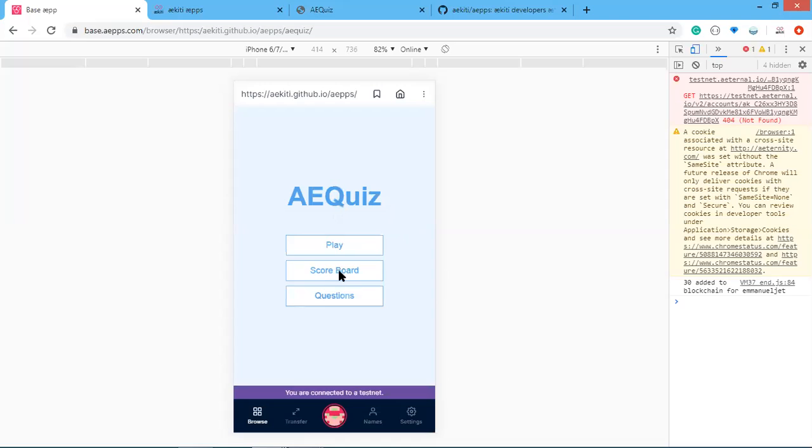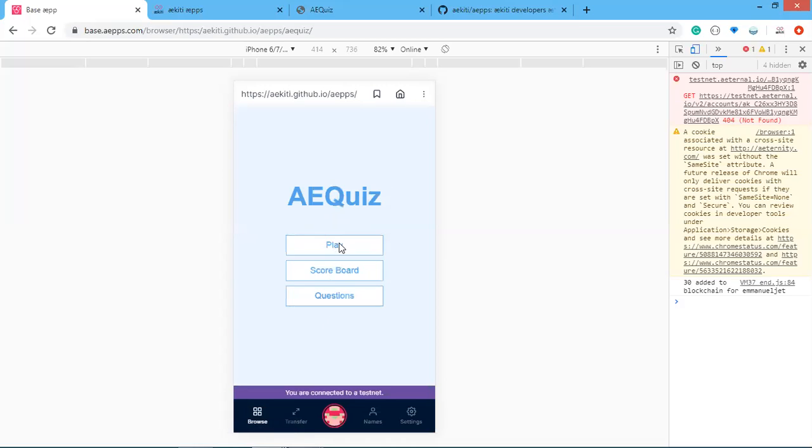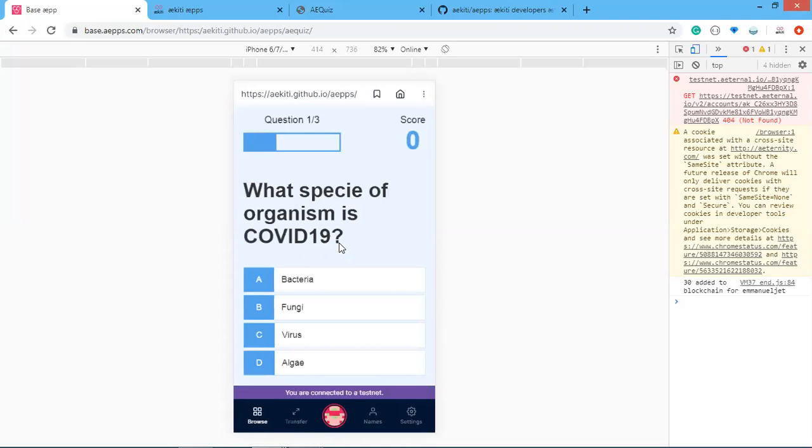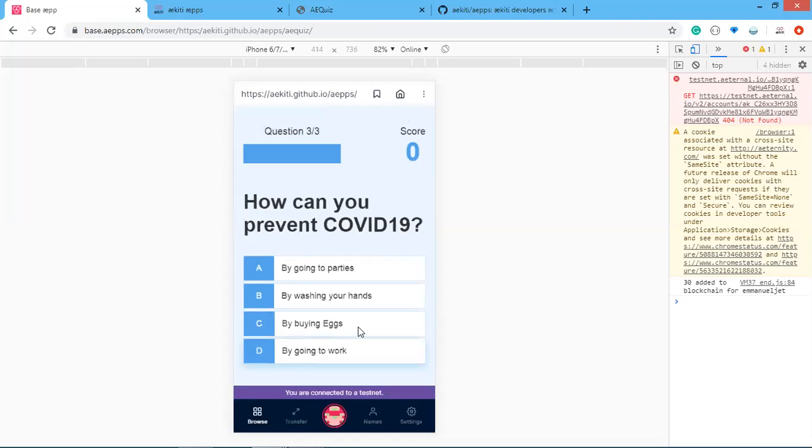And because I'm not an admin, it's going to have a score page. Just go back home. And let's check the scoreboard for our score now. Okay, cool. Now we have Manojet 30. So that is 30. Okay, so I want to play the game again. I need some questions so I can update my score now. So I have this. Okay, let's just see from there.